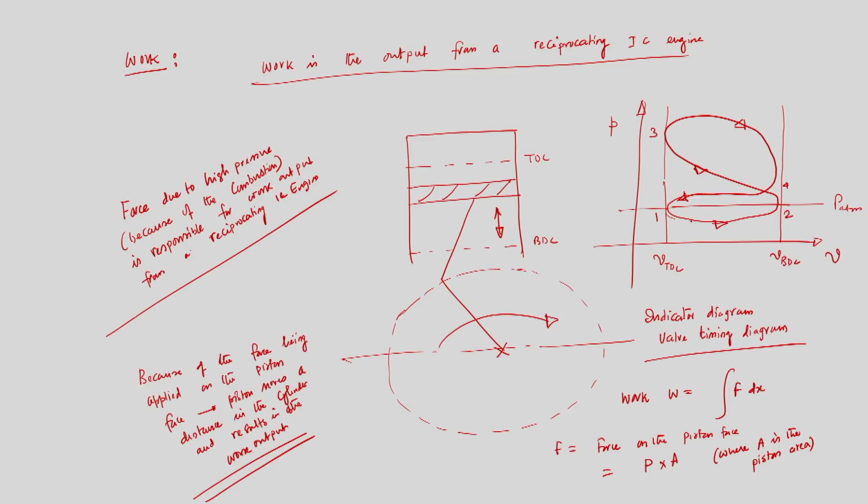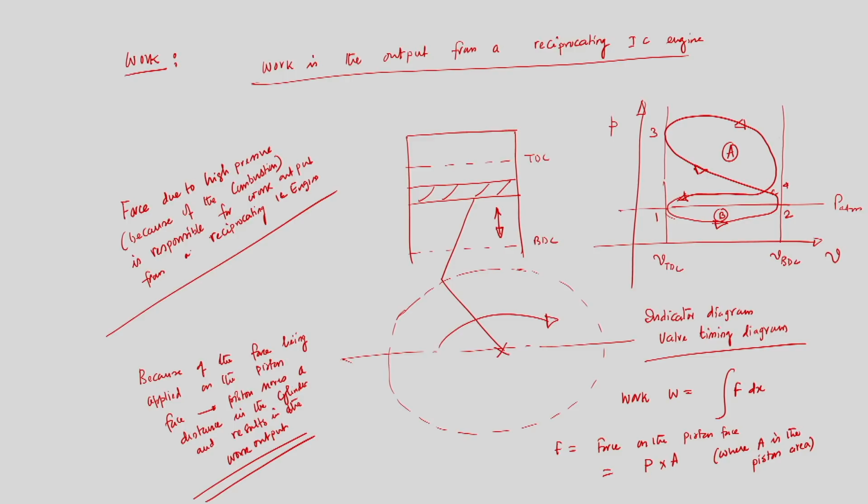If I give this area B and C, so this is B, total is B, this is A and this is C. So, B is the work which we need to supply, this is called pump work, that is we are absorbing work, where A is the work which is produced, that is the work we are getting from the gross indicated work.